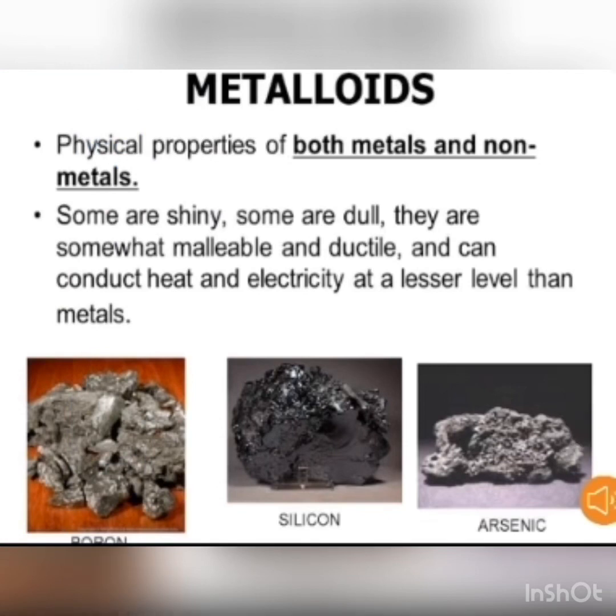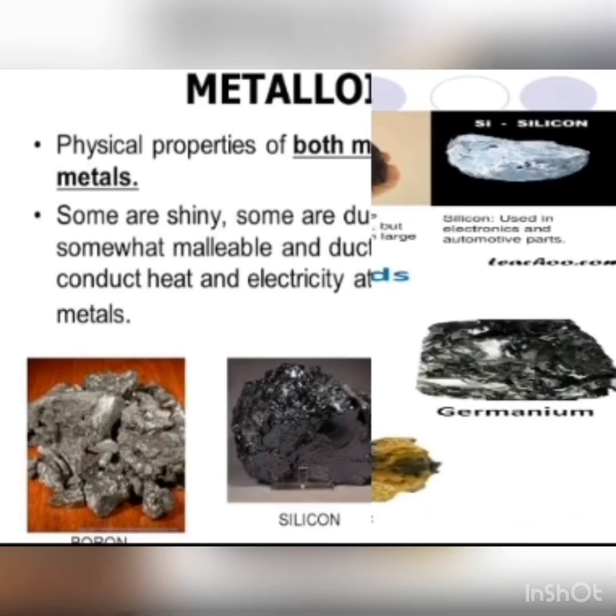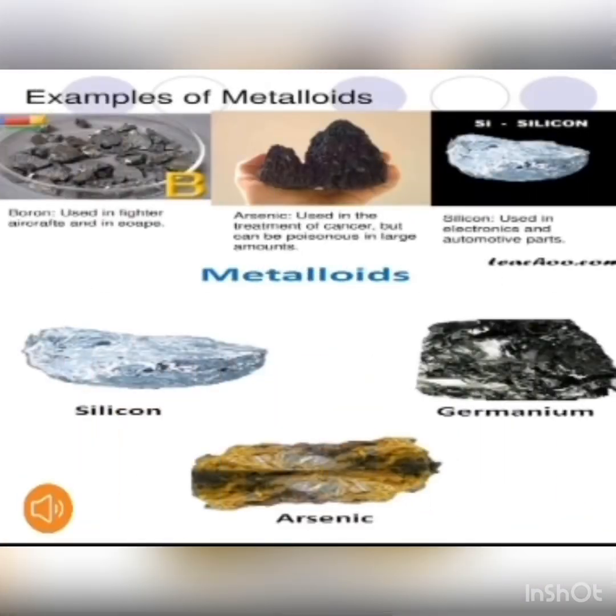Our third type of elements is metalloids. Metalloids are the elements which have some properties of metals as well as non-metals. For example, boron, silicon, tellurium, germanium, arsenic, antimony. The most abundant metalloid present on the earth is silicon. Silicon cannot be found in free state, so it is found as silica, which means it combines with oxygen. It is the second most abundant element in the earth crust after oxygen. Here are a few examples of metalloids.